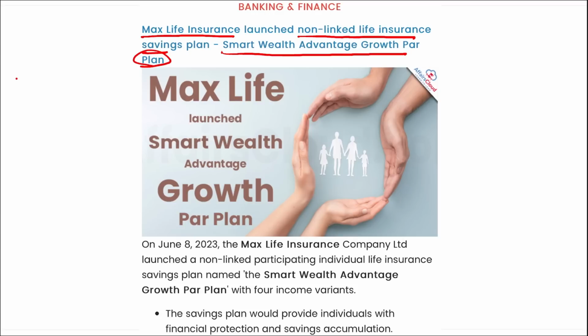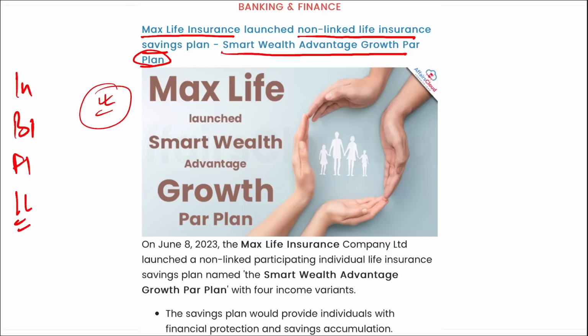About this Smart Wealth Advantage Growth Par Plan, remember, this includes 4 variants: Insta income, balanced income, future income and lifelong income. All these variants offer built-in guarantees, cash bonuses and life coverage throughout the policy term. Correct? So coming back, remember this Smart Wealth Advantage Growth Par Plan with 4 income variants, that we just discussed: future, lifelong, balanced and Insta income. Which is the organization that launched it? It is Max Life Insurance.